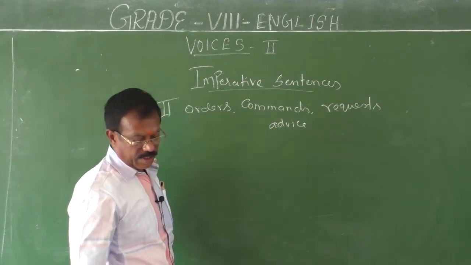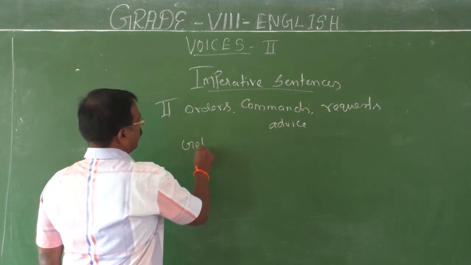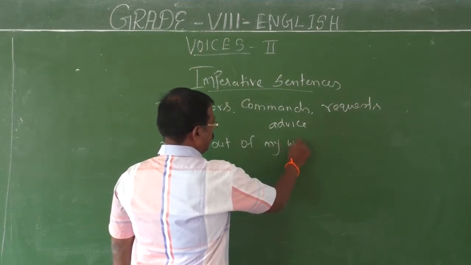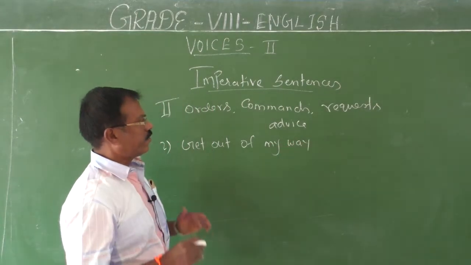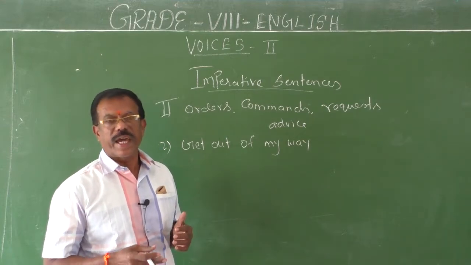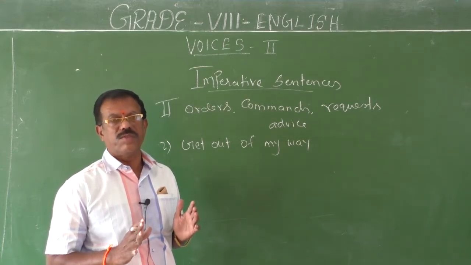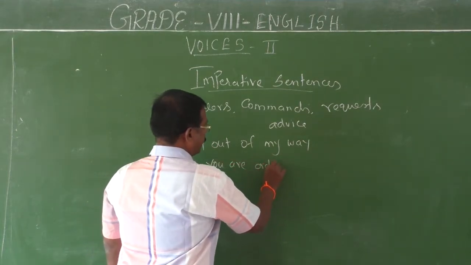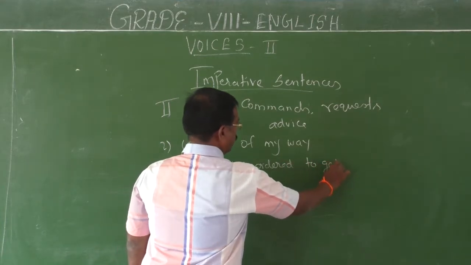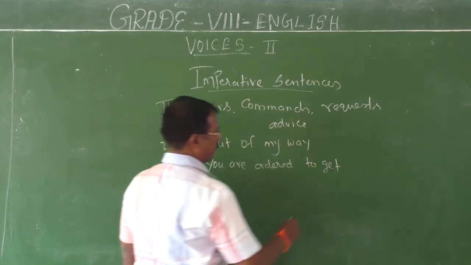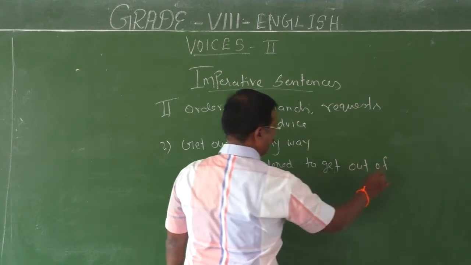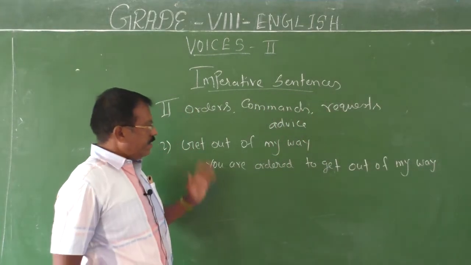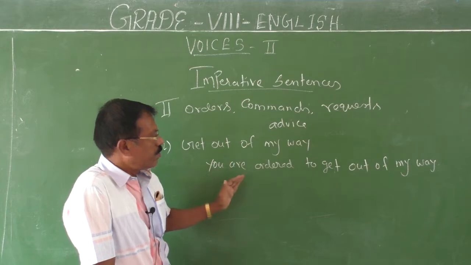See, get out of my way. Second sentence, get out of my way. Here also the order is confined to the subject. Therefore, you have to start the passive sentence in such a way. You are ordered to get out of my way. So, this is the proper way to change this type of commands or requests into passive form.